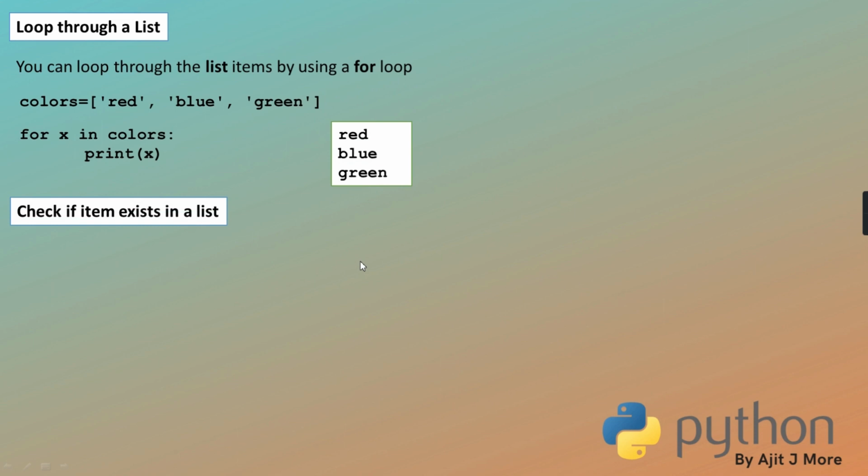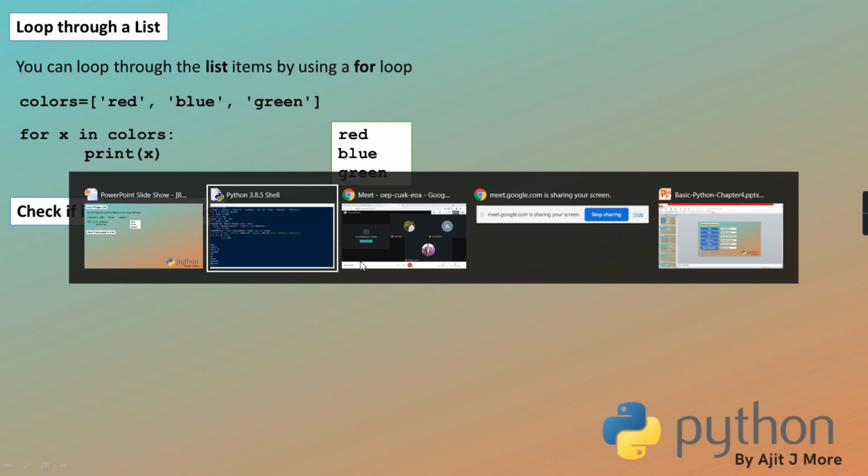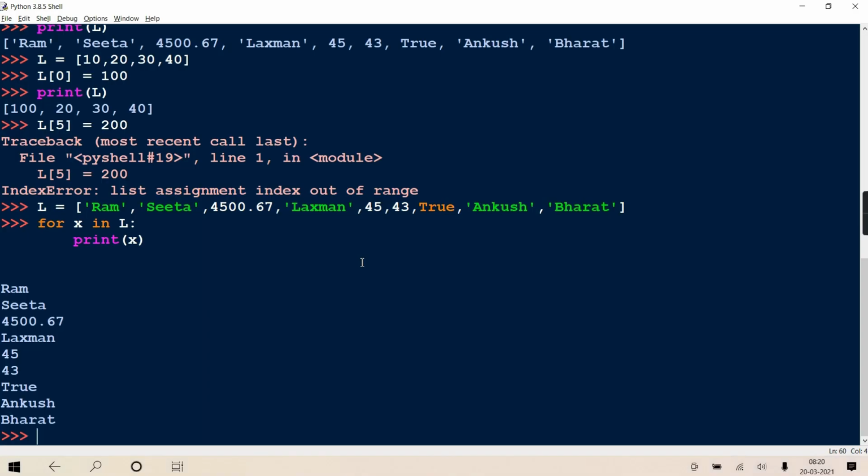Then coming to the next thing, if you want to check whether any item is present in the list or not, there is already an in operator provided by Python. I hope you remember in chapter 1 when we took operators, that membership operator, the in operator, we have seen. The rule of the in operator is element in iterable object.